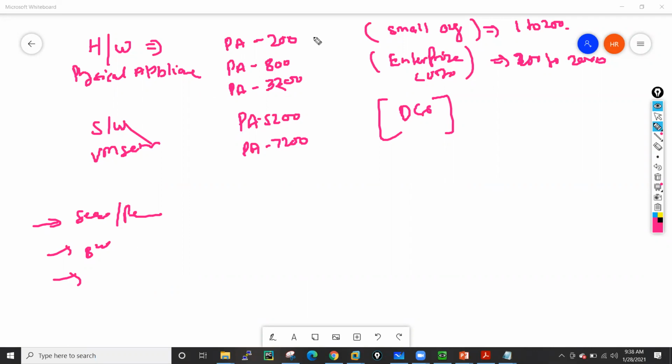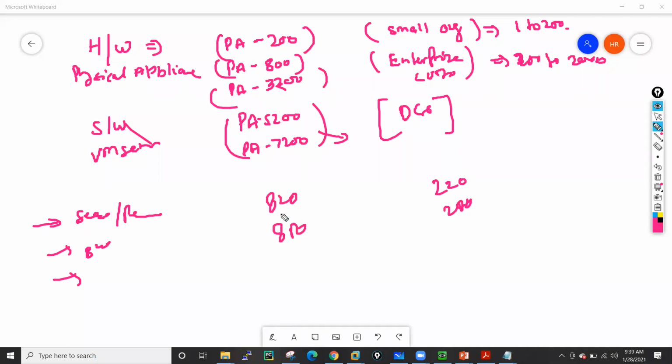They also have specs like connections per second. All these things you can check on the Palo Alto website. I am not going to explain these things because they change, and we always forget. Maybe in the PA200 series they have launched a new box, like PA20 or PA40. In the PA800 series they have the 820, then the 850. In the PA3200 they have the 3220, then the 3240, then I think the 3260. Just remember the main series, okay?